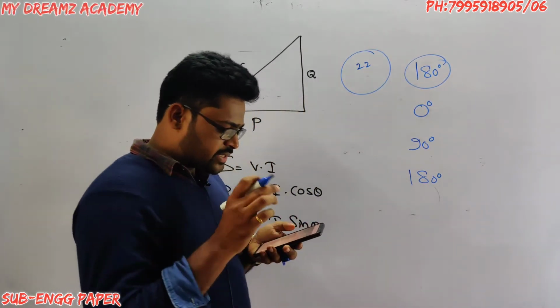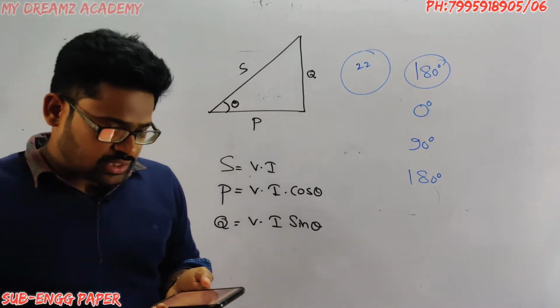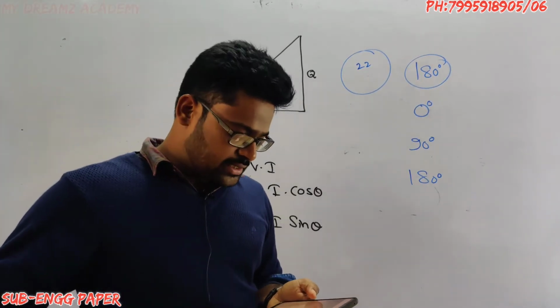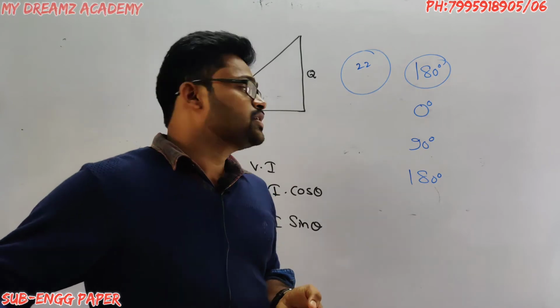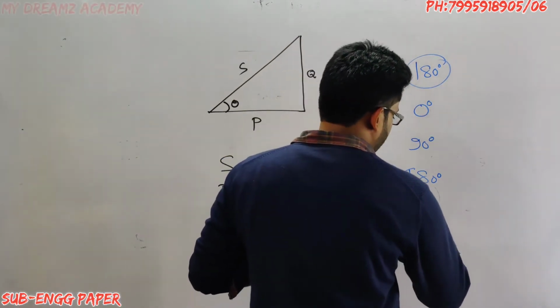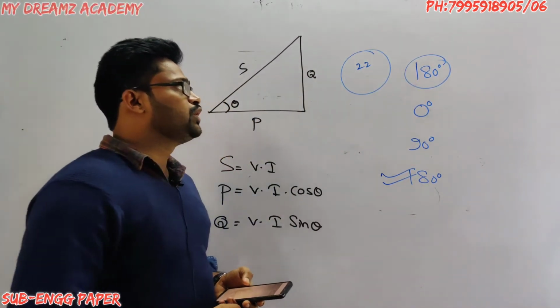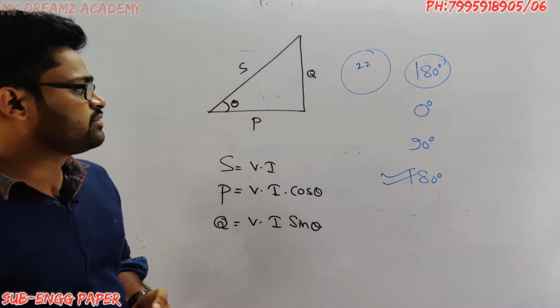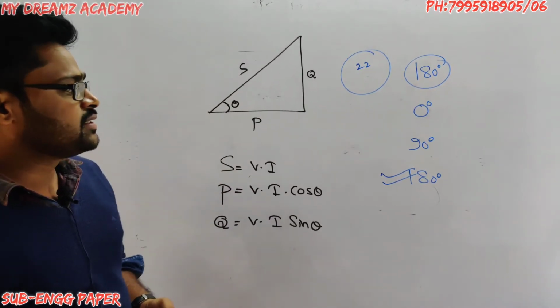Options: option 1 is 180 degrees, option 2 is 90 degrees, option 3 is 0 degrees, option 4 is 360 degrees. So option 1 is correct, that is 180 degrees, for the 22nd question.